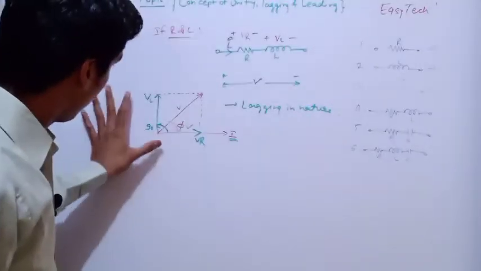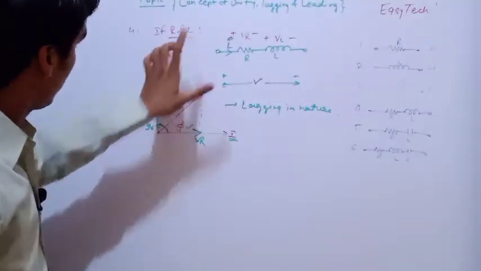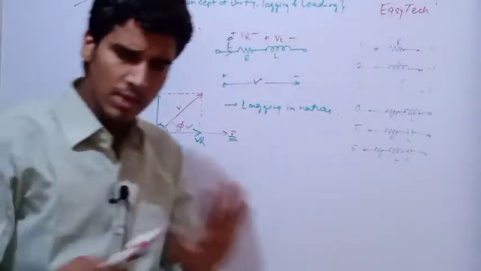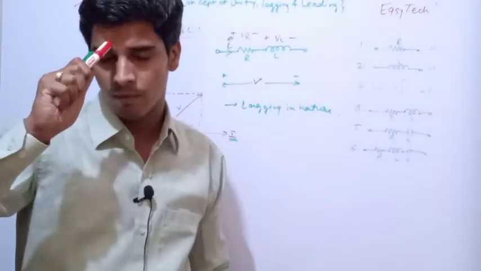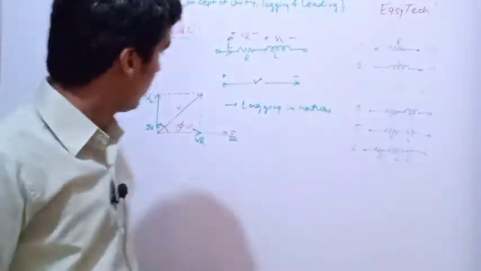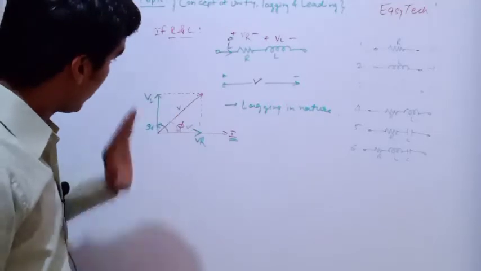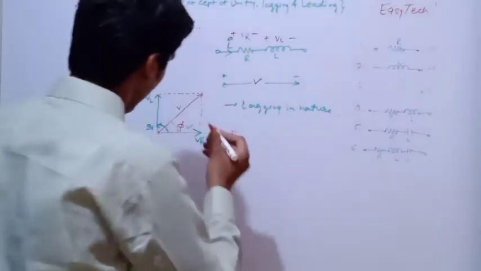So this was the phasor diagram with respect to R and L. If the circuit has R and L, you can say by closing your eyes that the circuit will be a lagging power factor circuit. And what is the difference between V and I? Now you can note down.